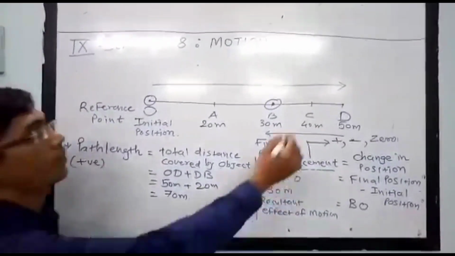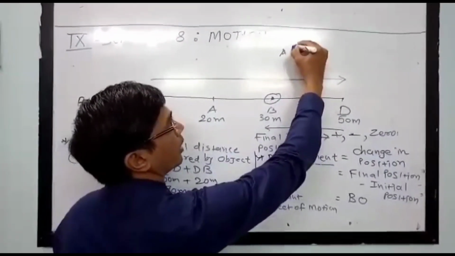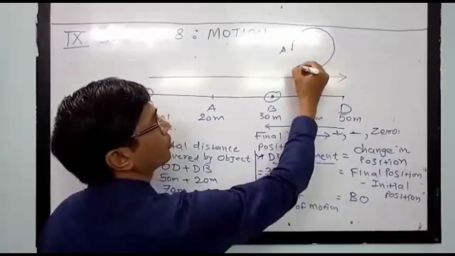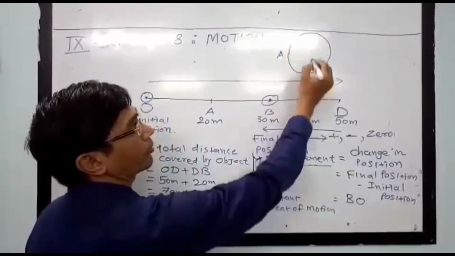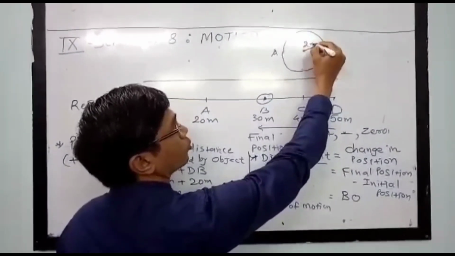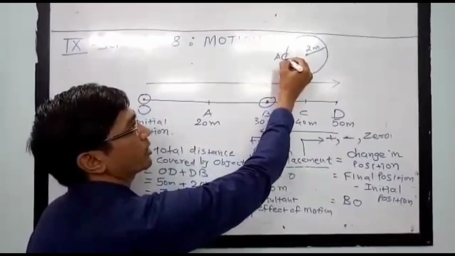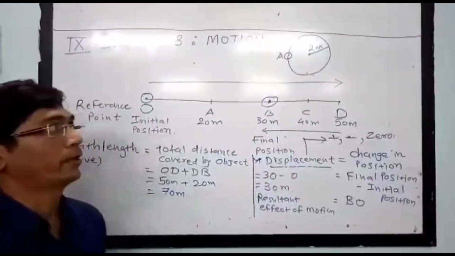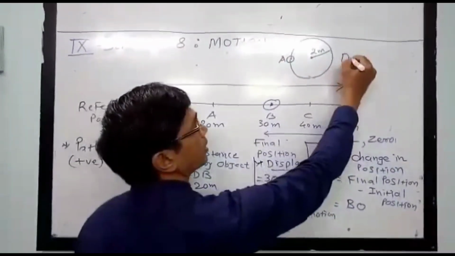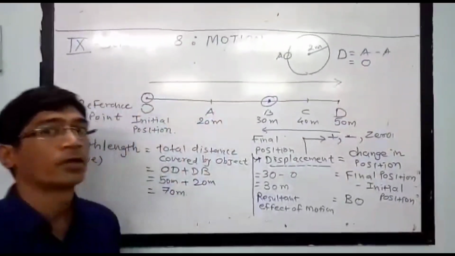How? Suppose one particle starts to move from point A in circular motion, and again reaches point A. The radius of this circular motion is, suppose, 2 meter. Then the initial and final positions are the same, A. So the displacement is A minus A, equal to 0.